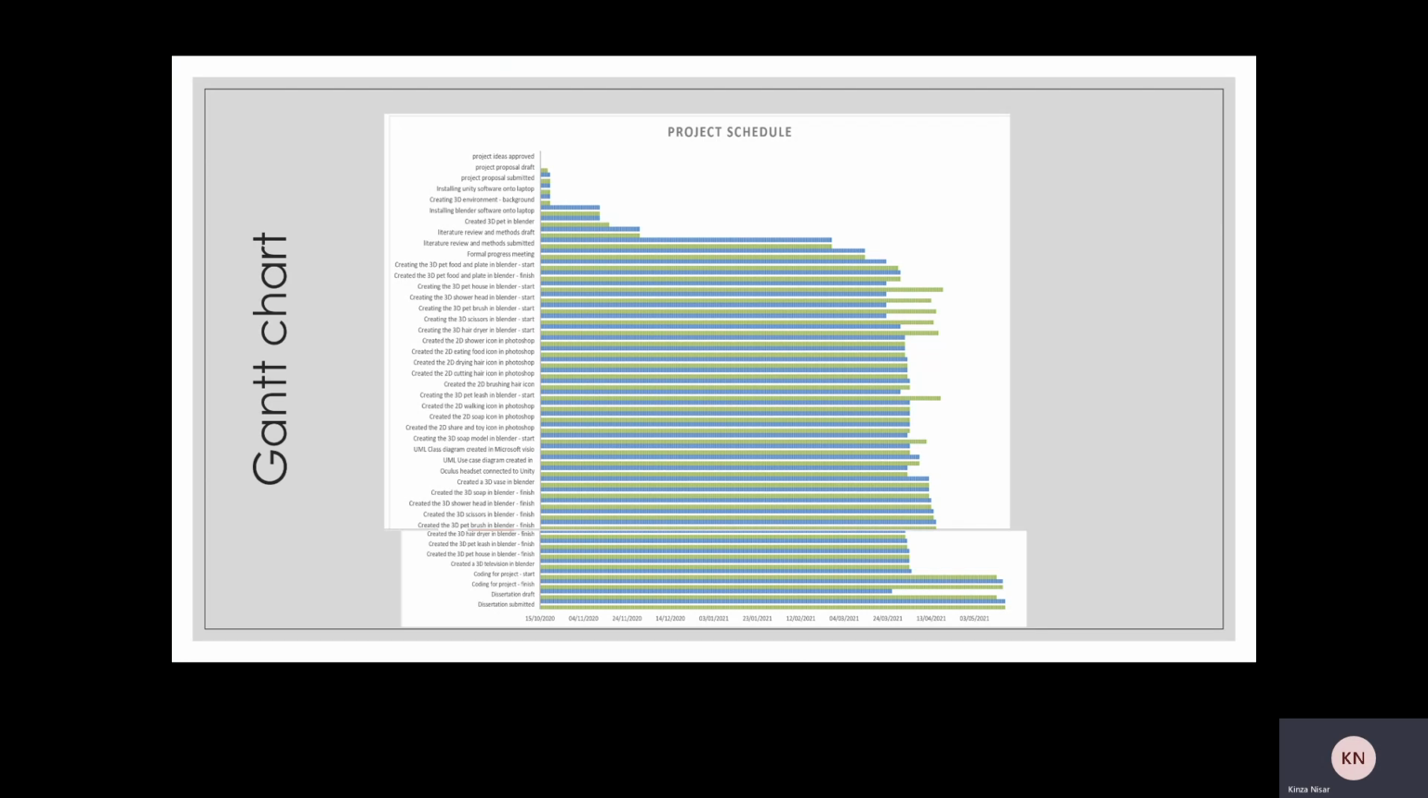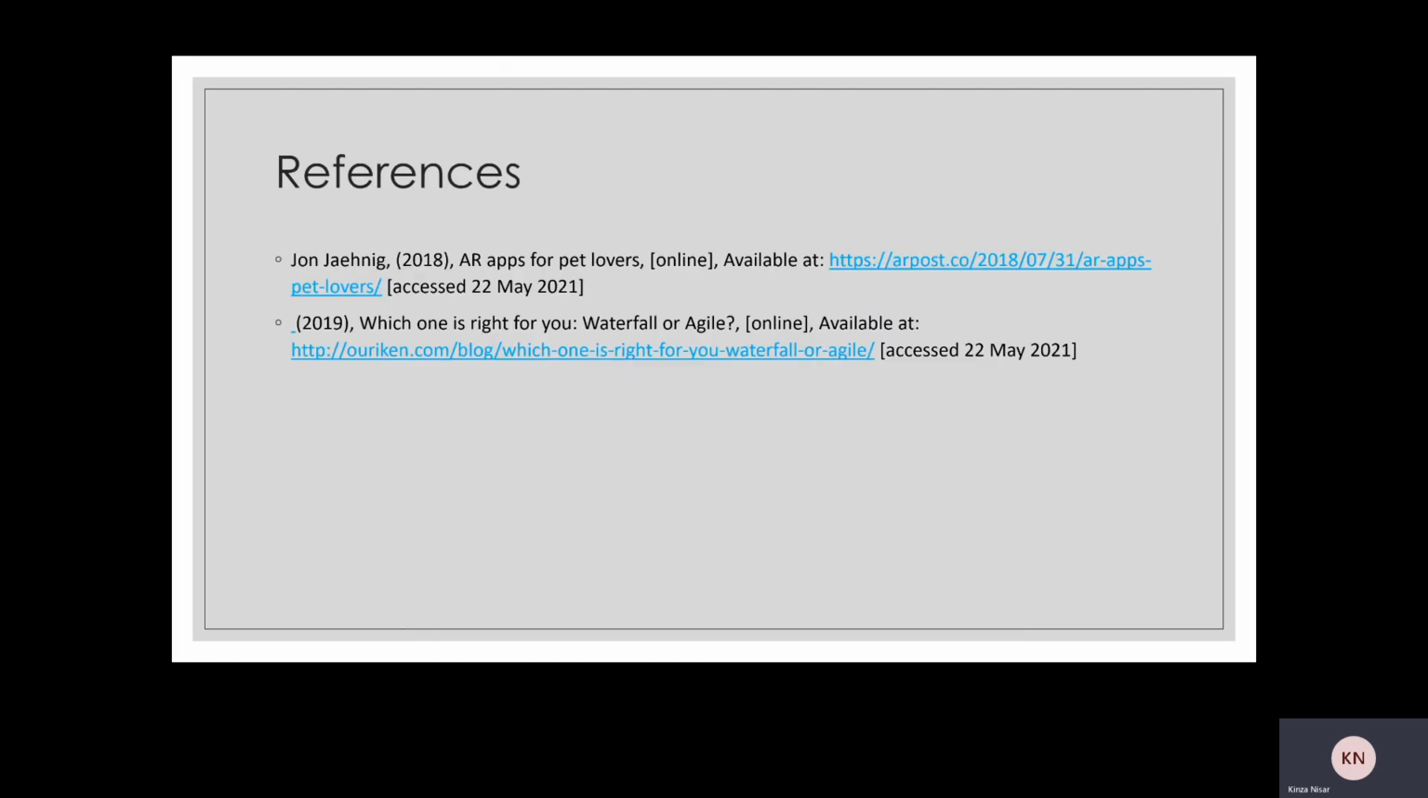This Gantt chart shows the progress I've made for the project and also the schedule. Here are the references to the pet augmented reality game image on slide 11 and the other reference link for the image of the waterfall model versus agile model.